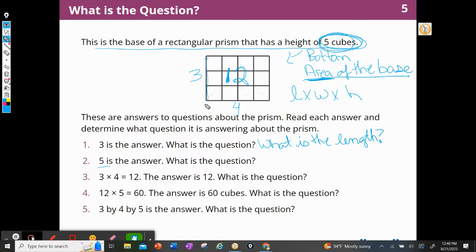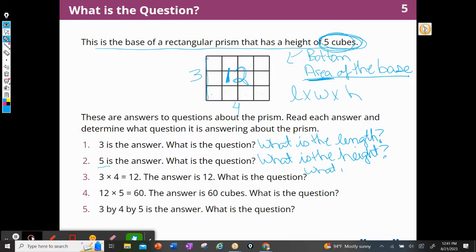Well, that's not this, right? It must be this. So I could ask, what is the height? Three times 4 equals 12. The answer is 12. That is what this is, right? So that's the area of the base.